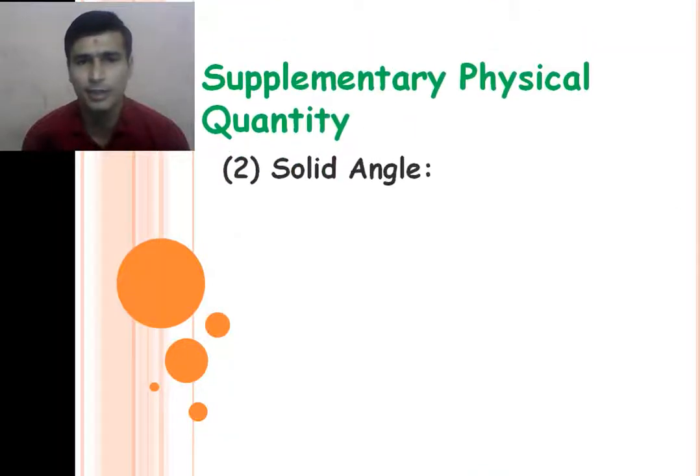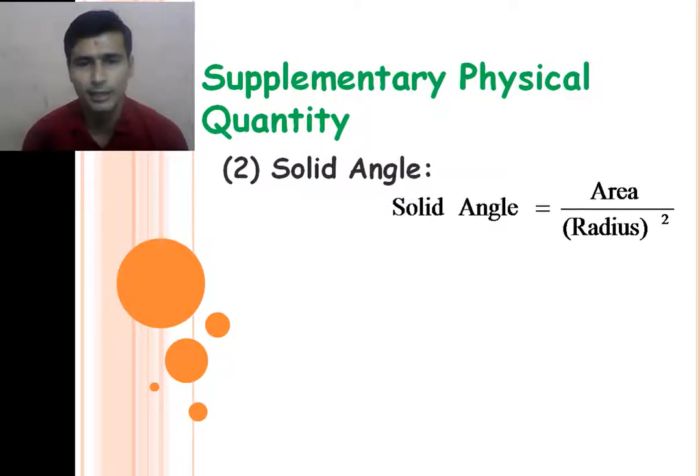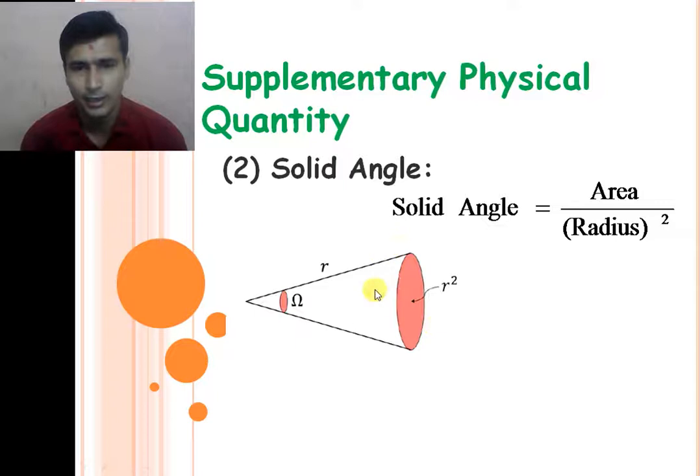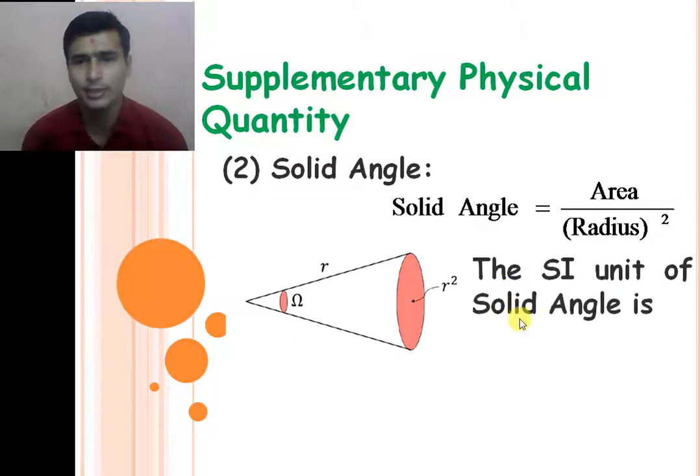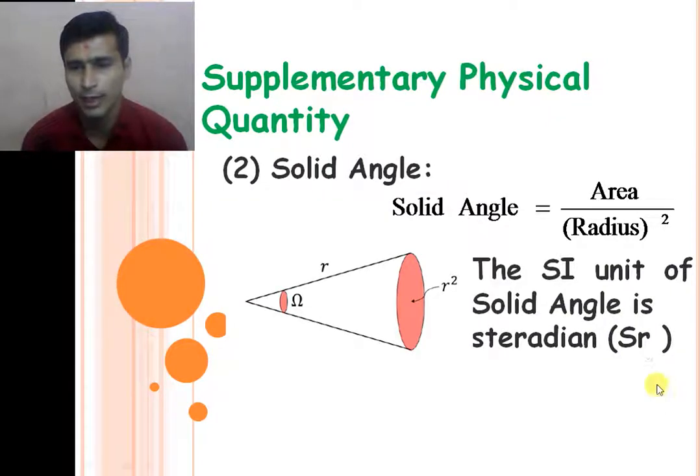The second supplementary physical quantity is the solid angle. Same as the plane angle, if some area is covered by the angle, right? Area divided by radius square. The solid angle is defined as the area divided by radius square, right? And the SI unit of the solid angle is the steradian and its symbol is SR. SR is the symbol of the steradian. So steradian is another supplementary unit, right?